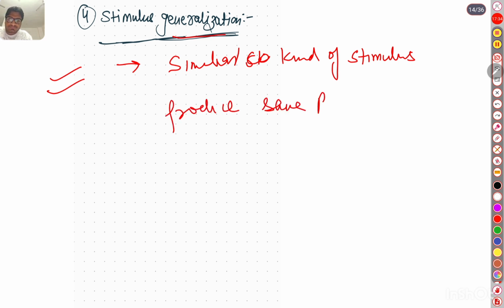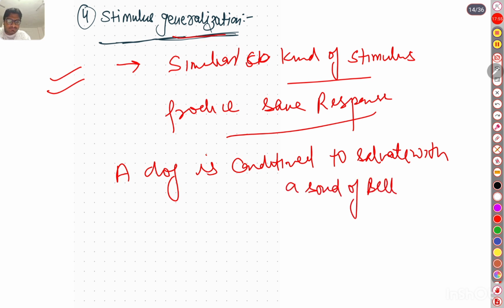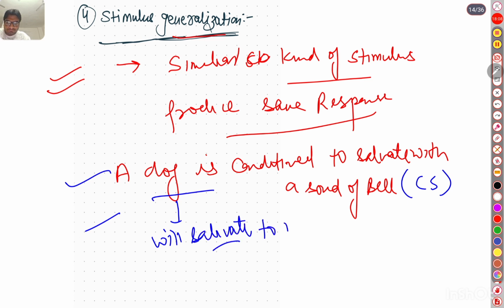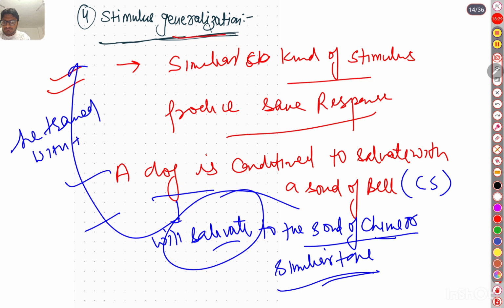produces the same response. Similar kind of stimulus produces the same response means a dog is conditioned to salivate with the sound of a bell. The sound of the bell is the conditional stimulus, but the dog will salivate to the sound of a chime or similar tone, even if he is not trained with that sound. Okay, this is stimulus generalization.